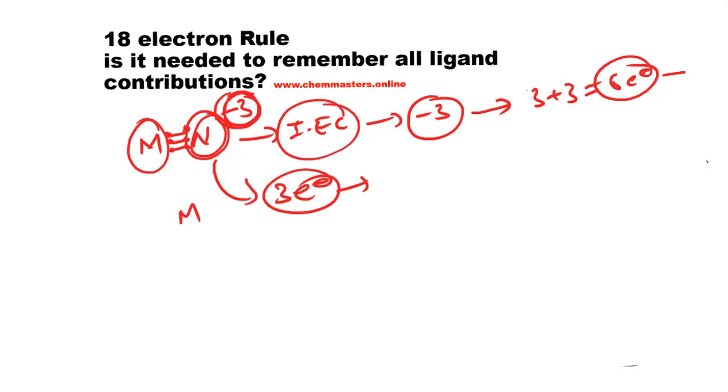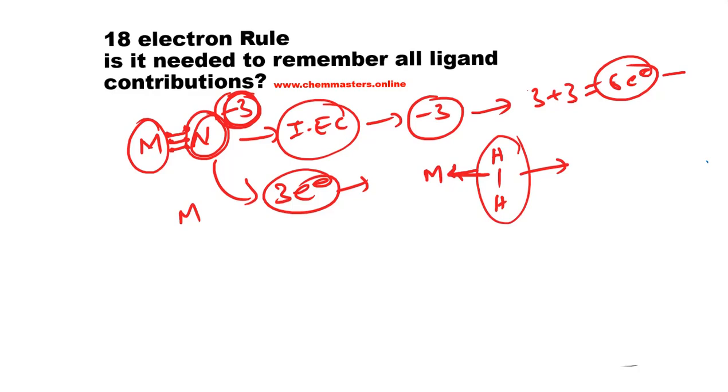Now just take the examples. So here, for example, molecular hydrogen, which is making a coordination bond with the metal. Then what is the contribution of molecular hydrogen towards the total electronic count?